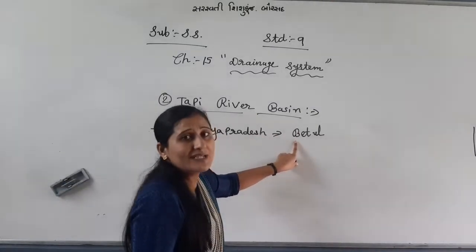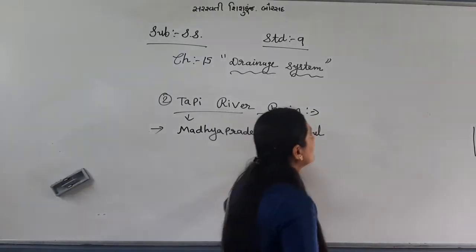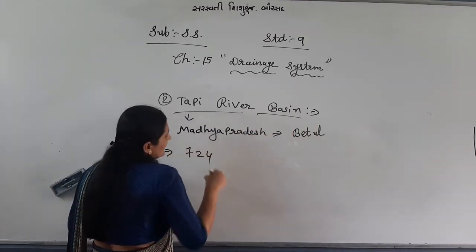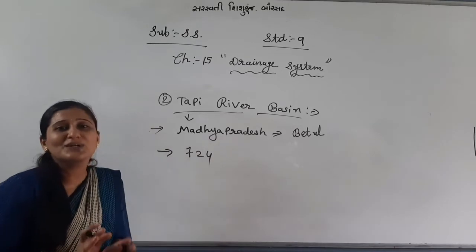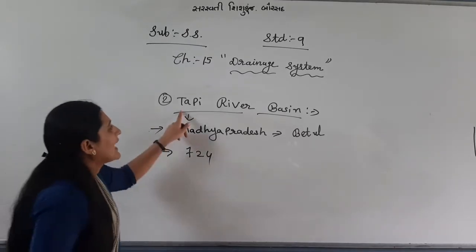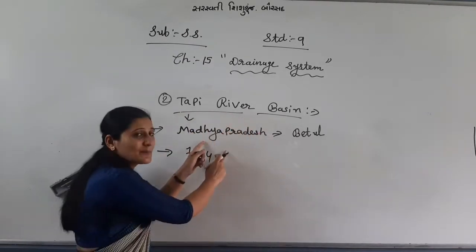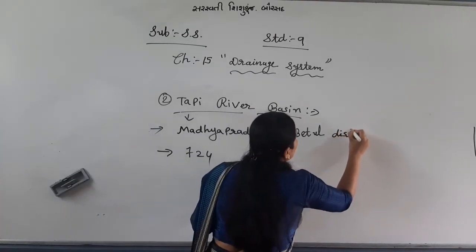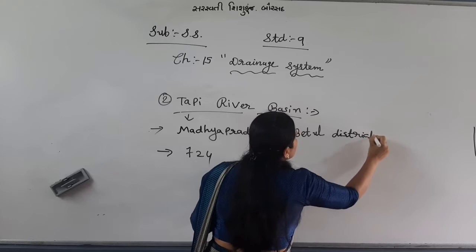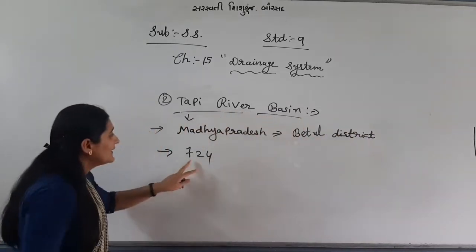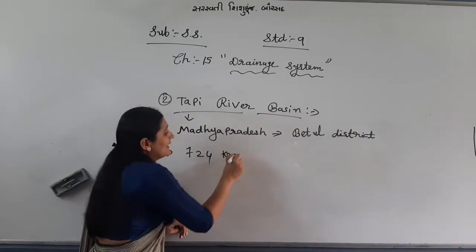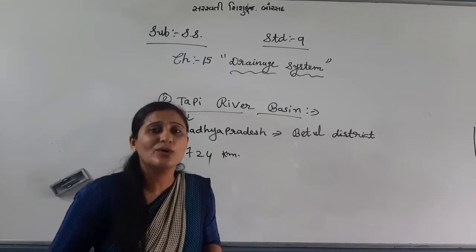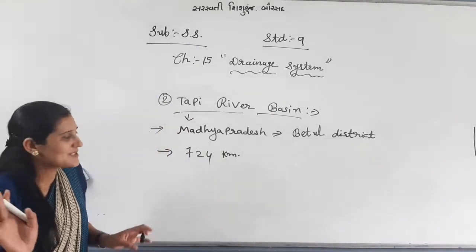The name of the district is Betul, and the length of this river is 724 kilometer. See how much short. 724 kilometer means not that much, right?